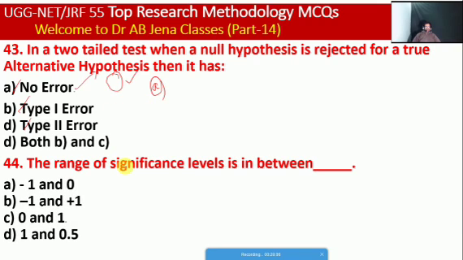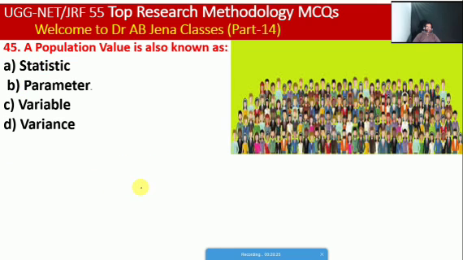So next one we will see: the range of significance levels is in between whether -1 and 0, -1 and +1, 0 and 1, or 1 and 0.5. So friends, here C is the right option. So next one: population value is also known as what, whether the statistic or parameter or variable? So friends, here B is the right option.